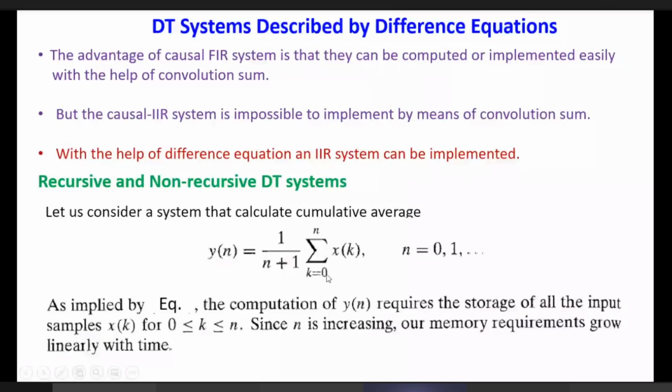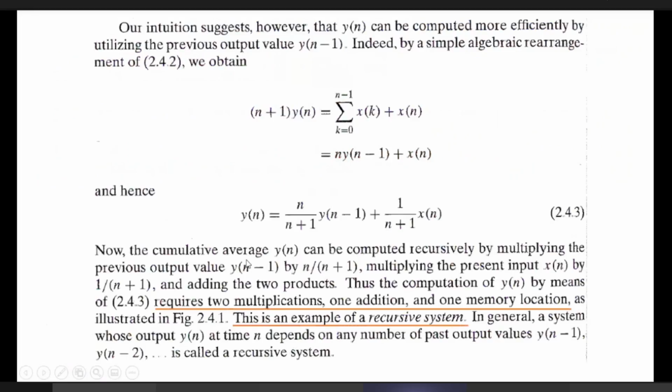That is equal to n times y[n minus 1]. So what do we see? y[n] is now equal to n by (n plus 1) times y[n minus 1], plus x[n] divided by (n plus 1).